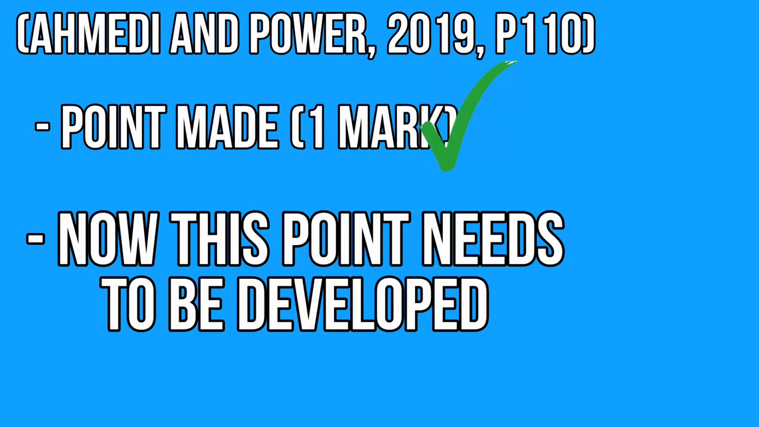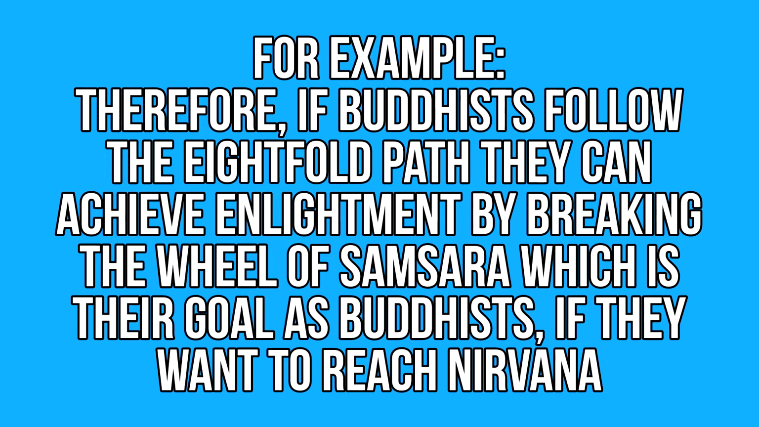For example, we could say, therefore, if Buddhists follow the Eightfold Path, they can achieve enlightenment through breaking the wheel of samsara, which could be their goal as Buddhists as they want to attain nirvana. We have now gained 2 extra marks by developing our original statement. Notice how we have given practical examples which relate to Buddhists. By saying, therefore they want to achieve enlightenment, breaking the wheel of samsara, and also relating this back to nirvana.